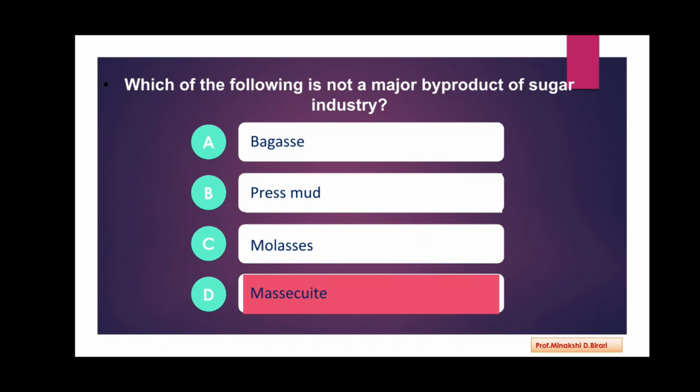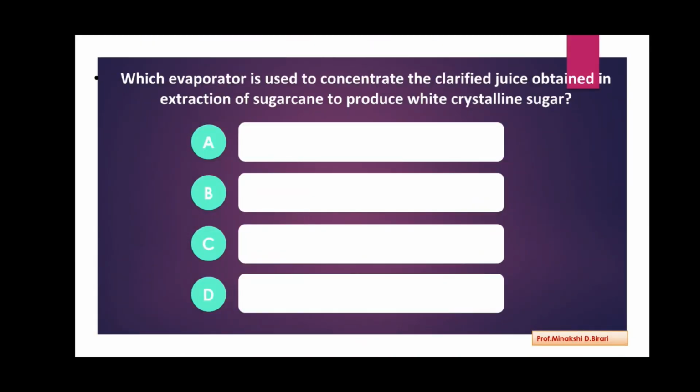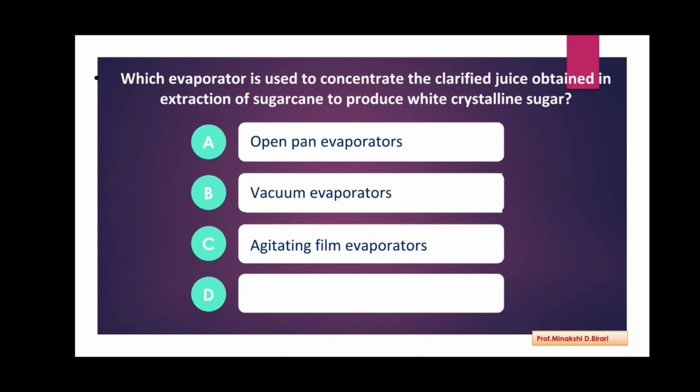So the correct answer is MCQs. Option D. Next question. Which evaporator is used to concentrate the clarified juice obtained in extraction of sugarcane to produce white crystalline sugar? Options are open pan evaporators, vacuum evaporators, agitating film evaporators, multiple effect evaporators. So the correct answer is multiple effect evaporators.